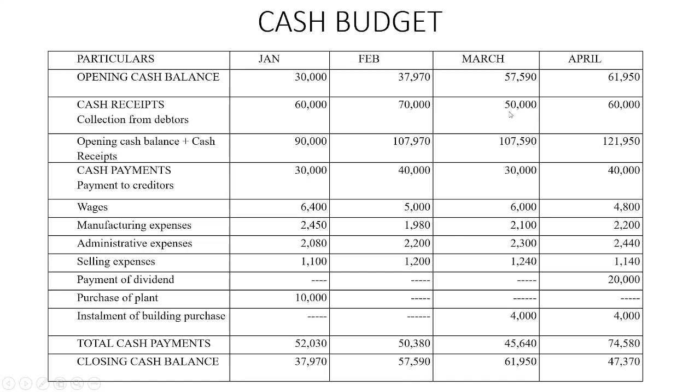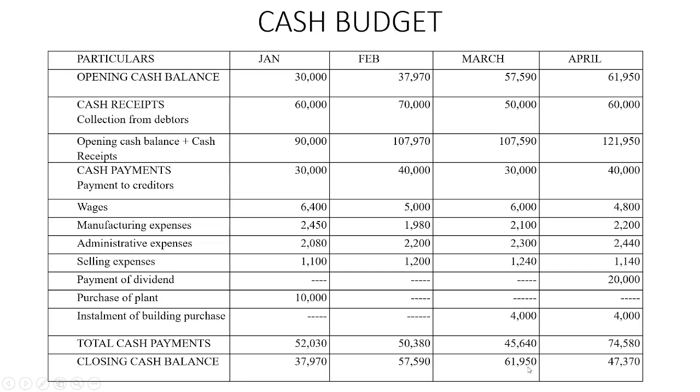Then we have receipts, that is collection from debtors. Total is 1,07,590. Cash payments are there. One is creditors, wages, manufacturing expenses, administrative expenses and selling expenses. These are all relating to the previous month, that is February expenses are paid in the month of March. Then the installment of building purchase 4,000. Total cash payments are 45,640 and the closing cash balance is 1,07,590 minus 45,640, which is 61,950.